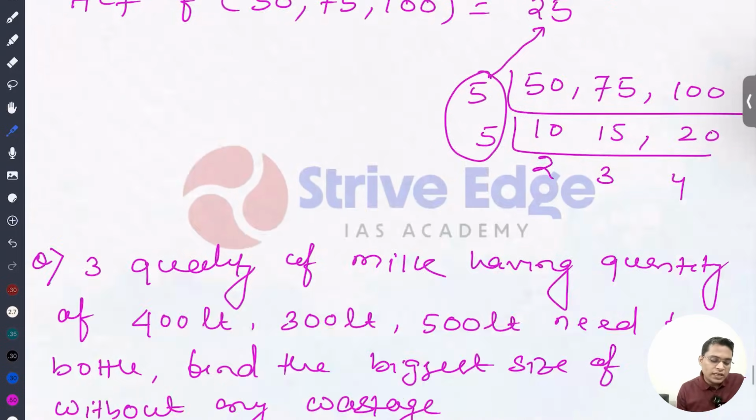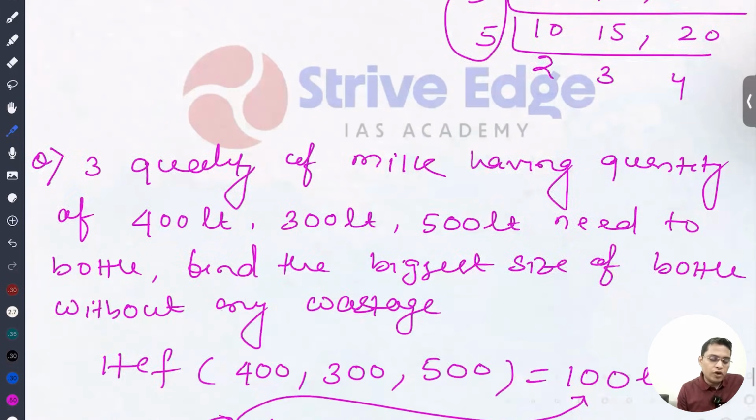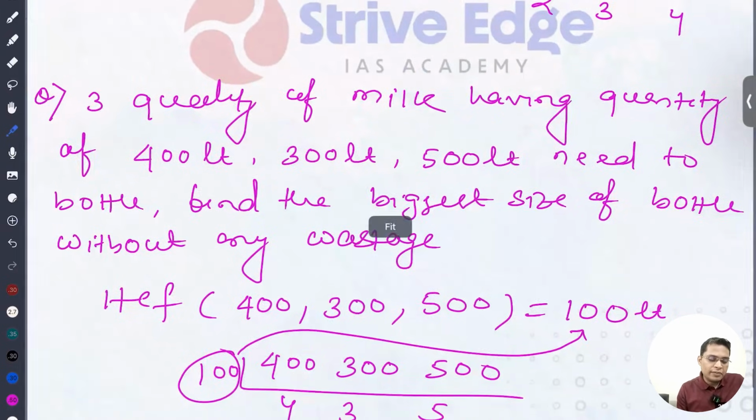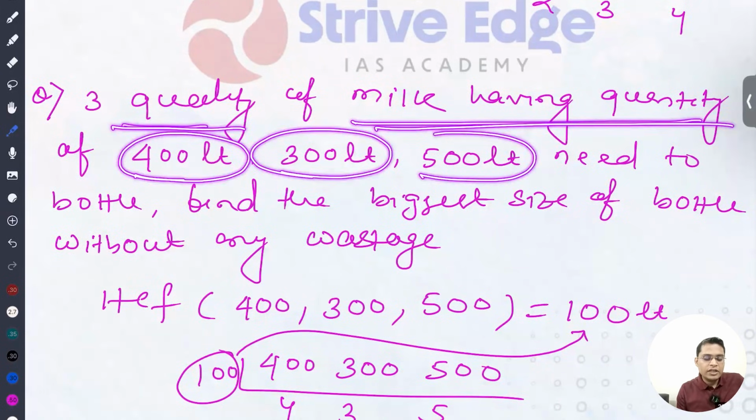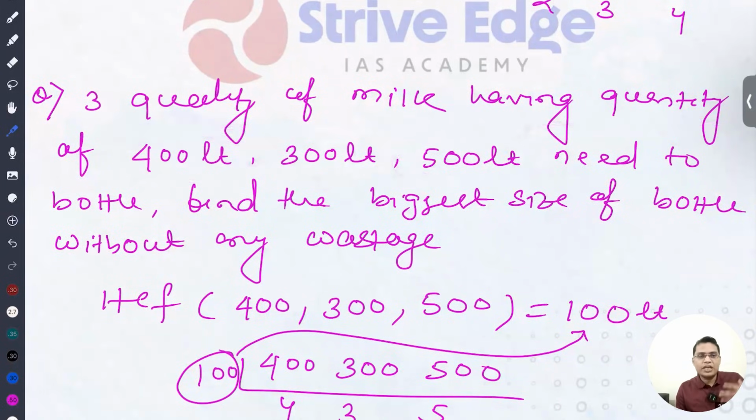Next, I have three qualities of milk, with quantity 40 liter, 30 liter and 50 liter. Let's say I'm selling milk, and I want to bottle it off and sell in the market. What is the largest size of bottle that I can use, so that I can bottle off each and every milk without any wastage? Here again we'll have to take the HCF. HCF is 10, so the largest size of bottle is 10 liter.